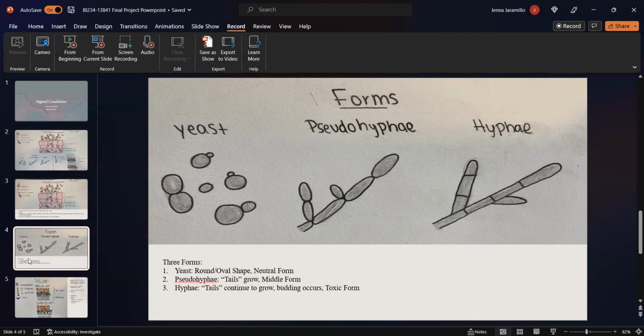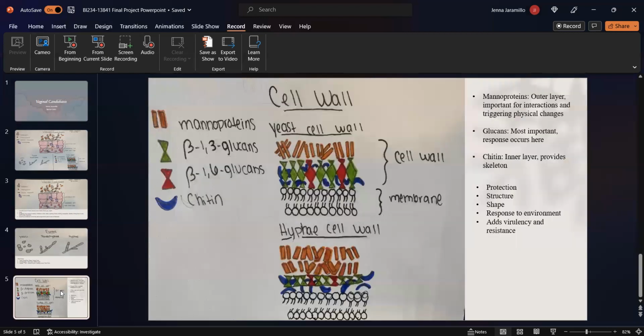In its final form, it is in its hyphae phase. In its final form is when it has become an infection. During this, yeast begins to clump and grow, growing its tails even longer and becoming a more solid structure to protect itself from any enemies from its host.